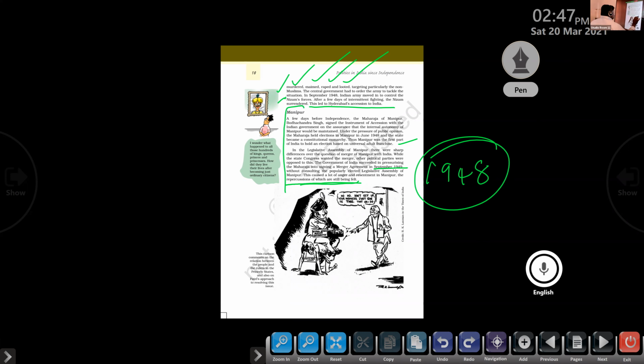I know that it is not that interesting. Okay, these are the facts that we want to learn properly. Years are mentioned properly. All the years are important for the examination. So write down the next question: Write a short note on the accession of Manipur.